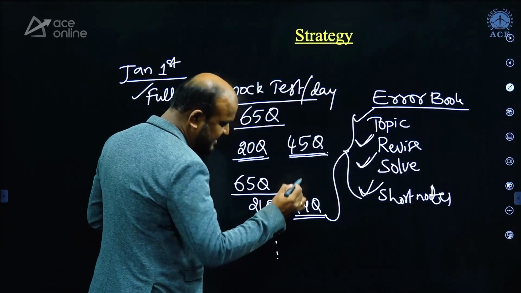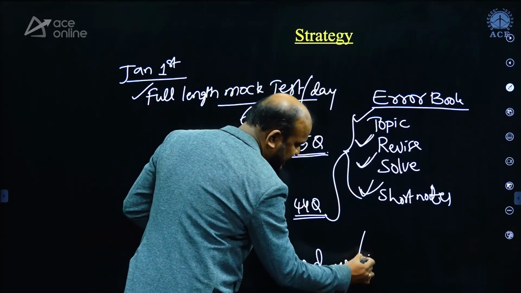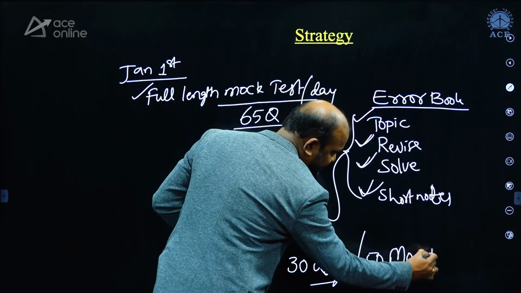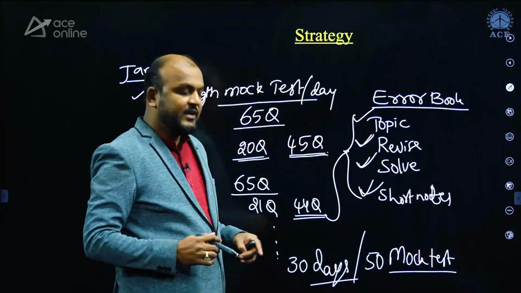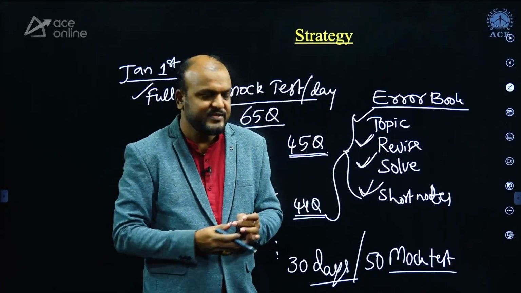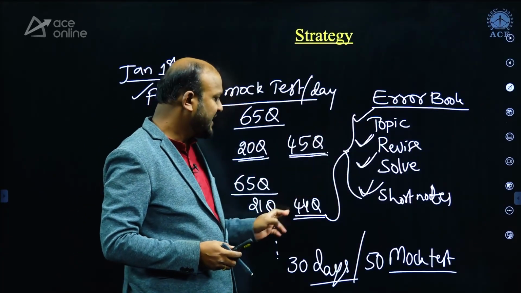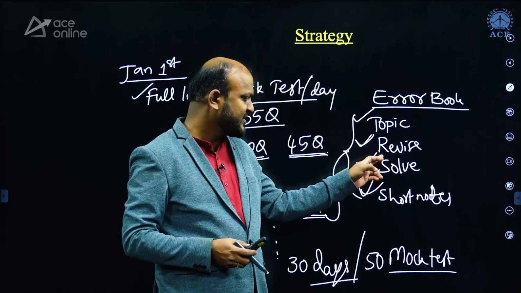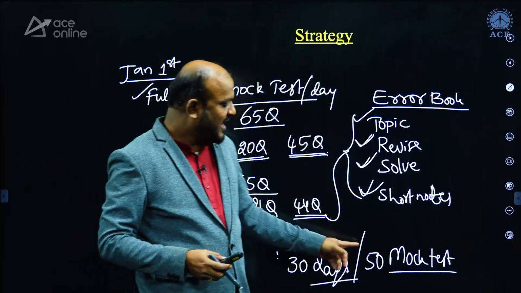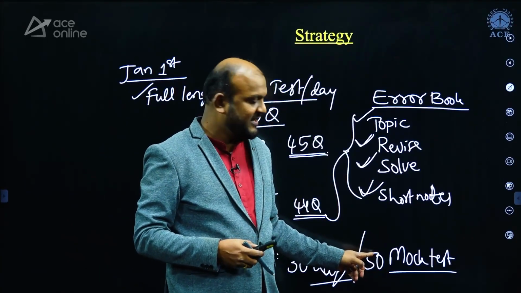Repeat this for a minimum of 30 days and set a target of writing 50 full-length mock tests. This is important. If you write 50 full-length mock tests, every day repeating this process of analyzing which topics you made mistakes in, revising those topics, solving the unsolved questions and writing short notes, then after the 49th test, you write the 50th test.